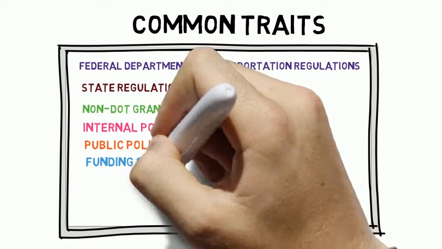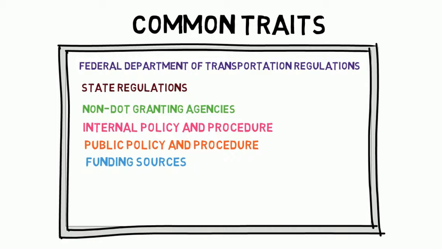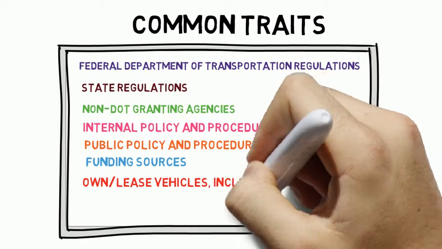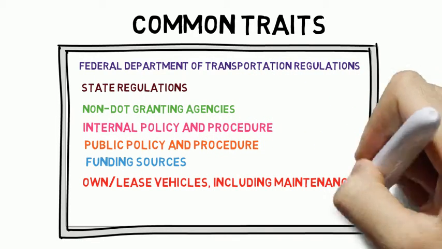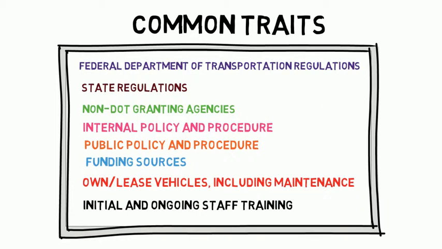Federal funding only reimburses a portion of the total expenses, so agencies must find supplemental funding sources. The agency will also need reliable vehicles and perform maintenance on those vehicles. And the agency must also train their staff and offer regular ongoing training.